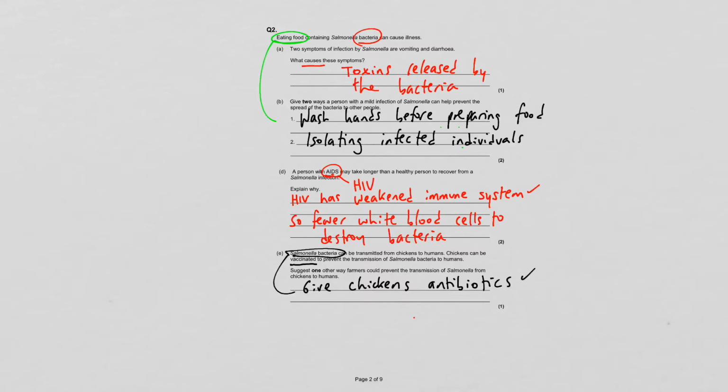You could also say, again, similar to what we said in B, isolate infected chickens so that they don't spread the disease to other chickens and to humans. Or you could even say just straight up destroy the infected chickens. So any of those three will get you the mark there.